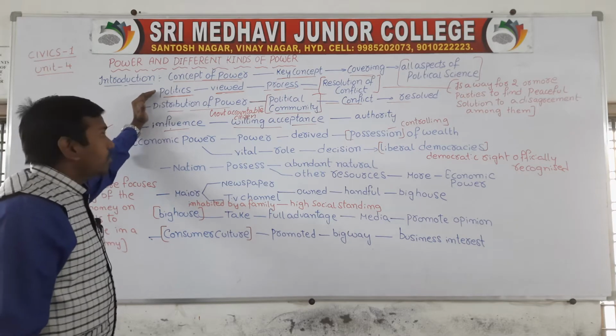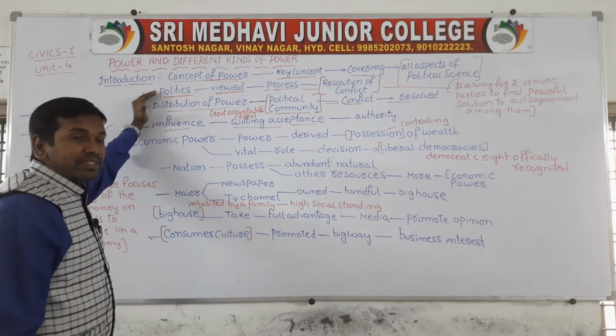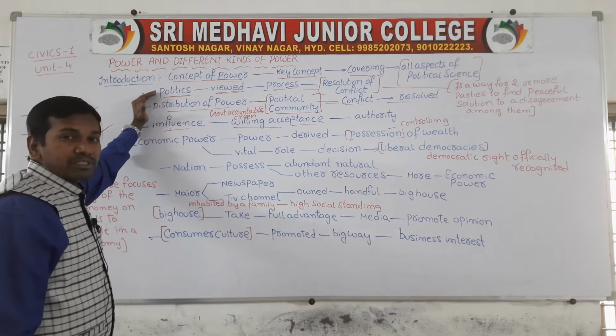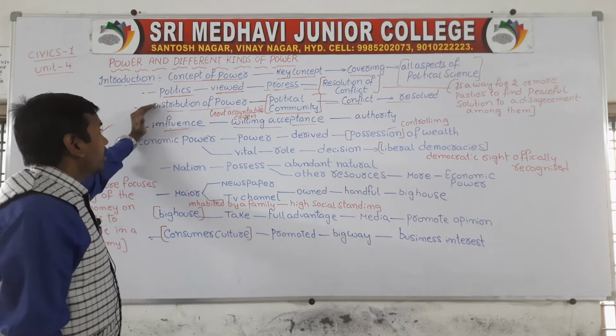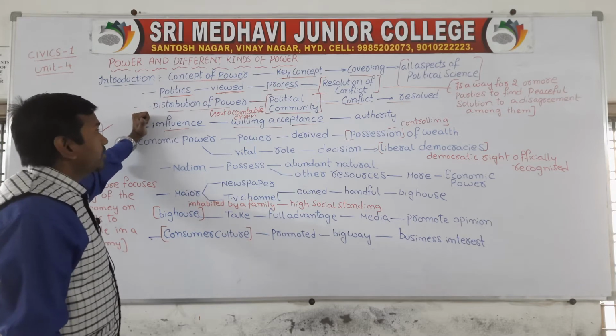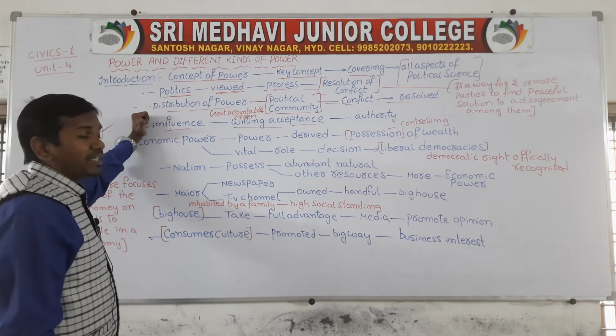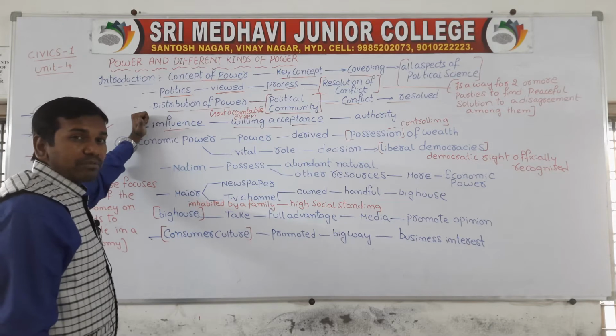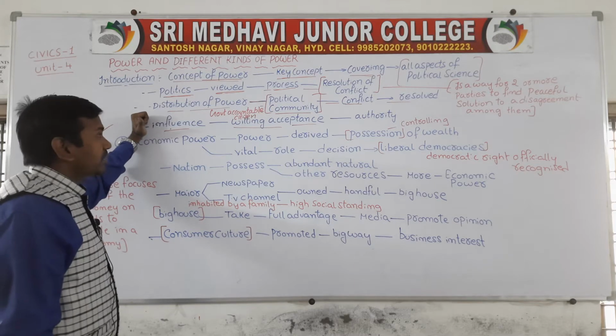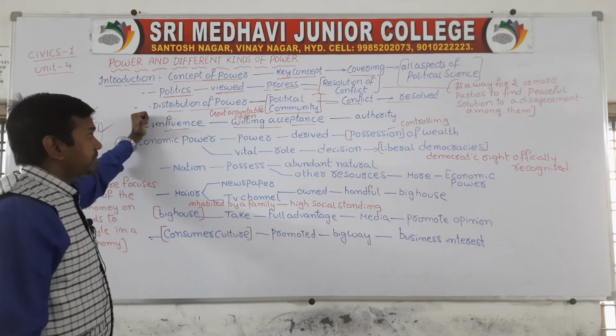Distribution of power should be done in such a way that all conflicts are resolved. And every person should be willing to accept the influence of power. If every person accepts it, this will greatly influence the authority.